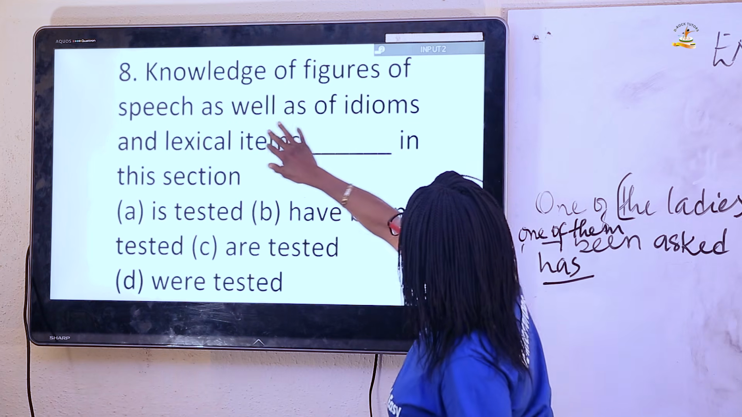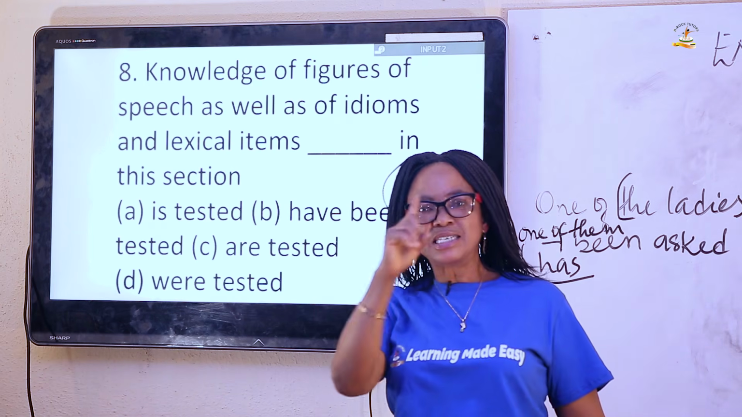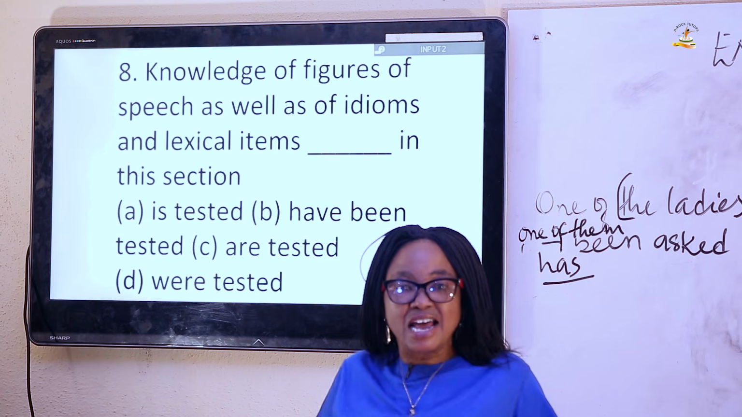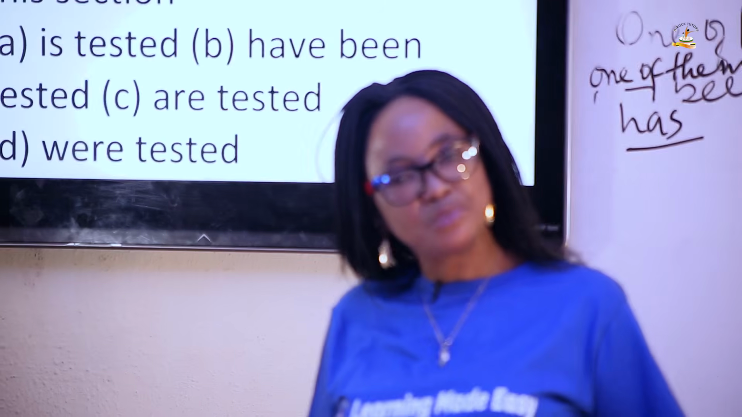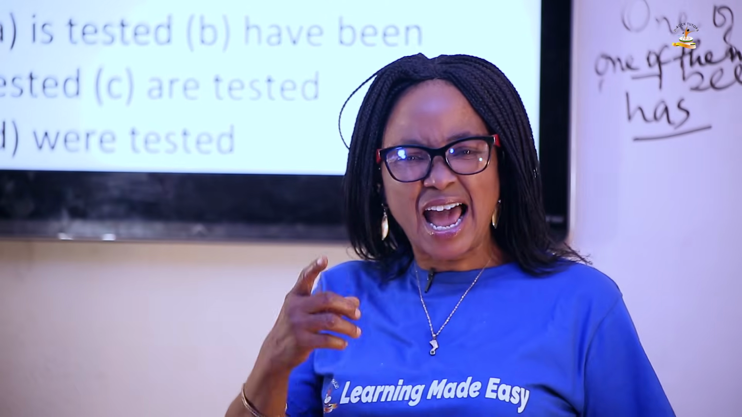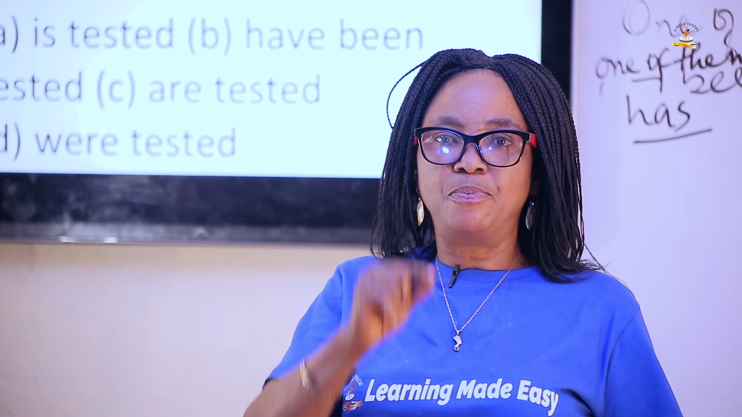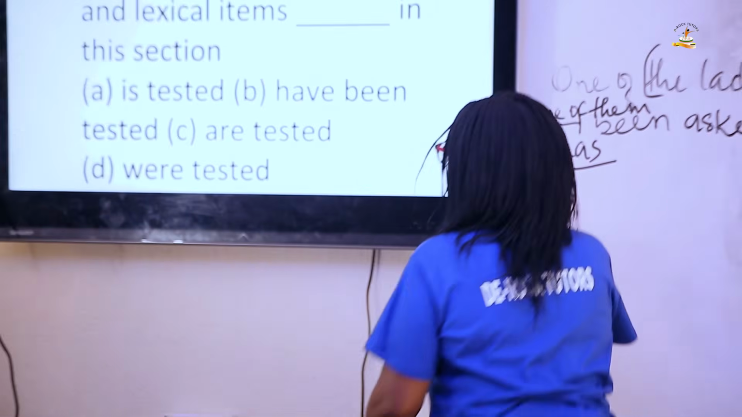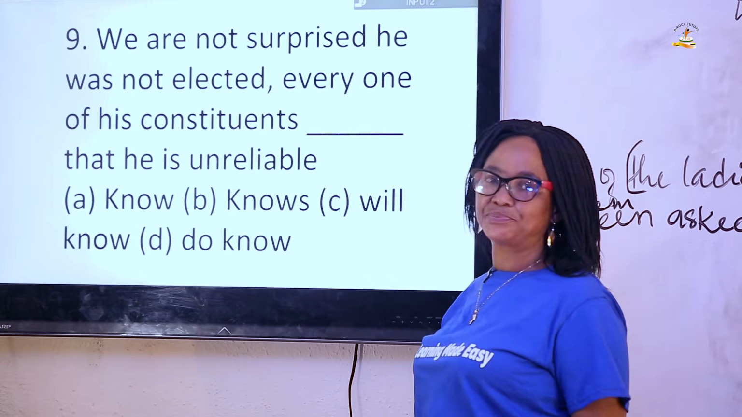That is, figures of speech. Another one is that we are having as well as in any sentence. As soon as you see as well as, anywhere you see as well as, you must employ a singular verb. As well as, or like, or with, things like that. Those correlative conjunctions, when you see them, a singular verb should be employed. That is the reason why we have employed a singular verb here, is. Now let's move to question 9.